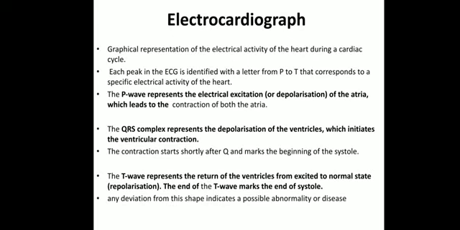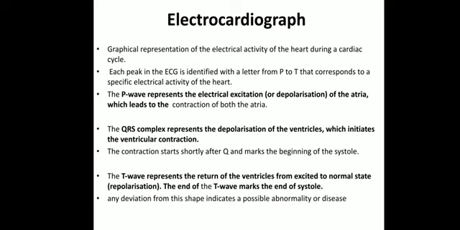electrocardiogram. It is nothing but a graphical representation, also called ECG. It is the representation of the electrical activity which takes place inside the heart during the cardiac cycle.